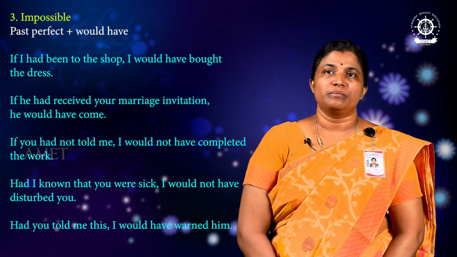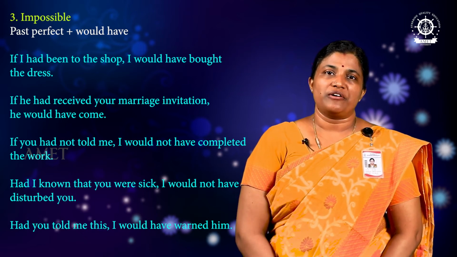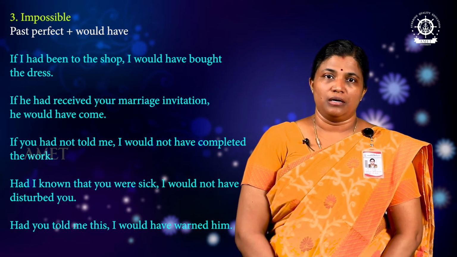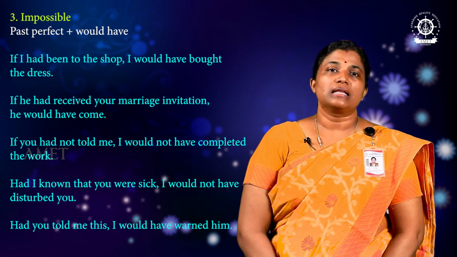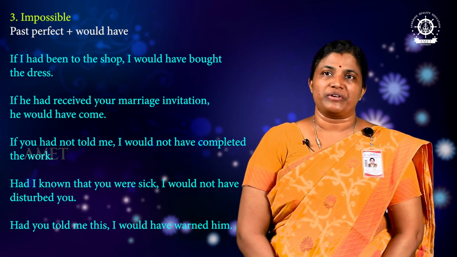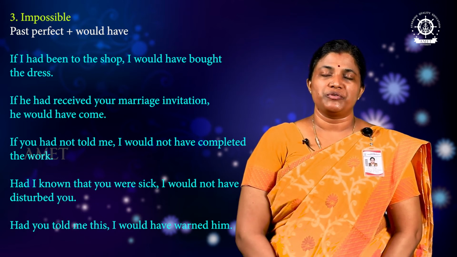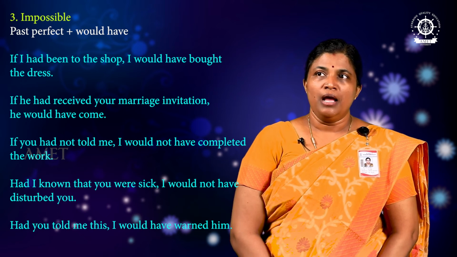Third type is impossible type, using past perfect tense plus would have construction. First type we saw with present tense, second type with past tense, and third type by using perfect tense. For example, if I had been to the shop, I would have bought the dress. I hadn't been to the shop, I have not purchased the dress.